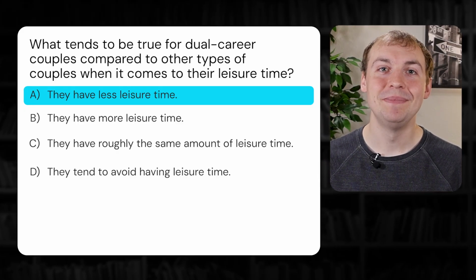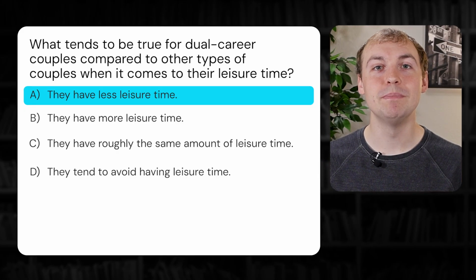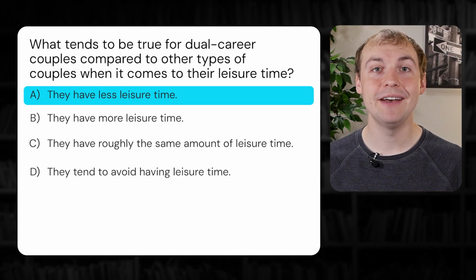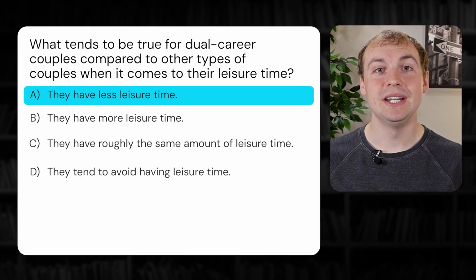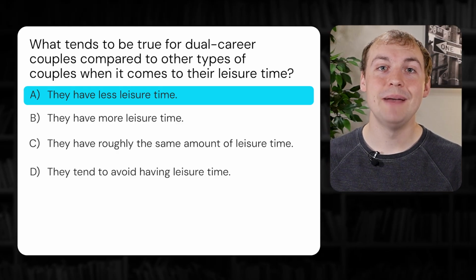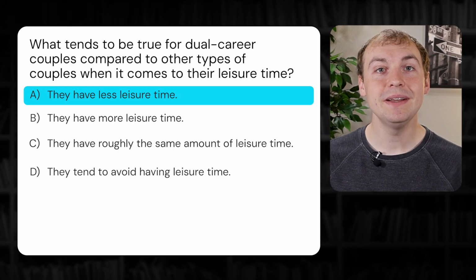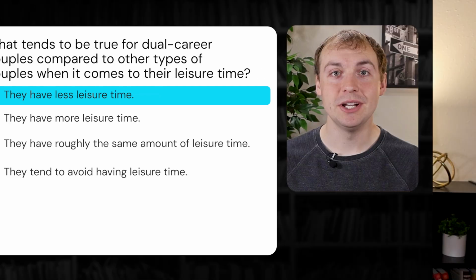I should also mention, dual career couples are those where both people in the relationship tend to have stable and committed employment. It's also important to know that in this question, when we're looking at the leisure time of dual career couples, we're comparing that to single career relationships. As a quick bit of information, although dual career couples tend to have less leisure time, they are able to spend as much time with their children as those in a single career relationship. Now on to question 5.